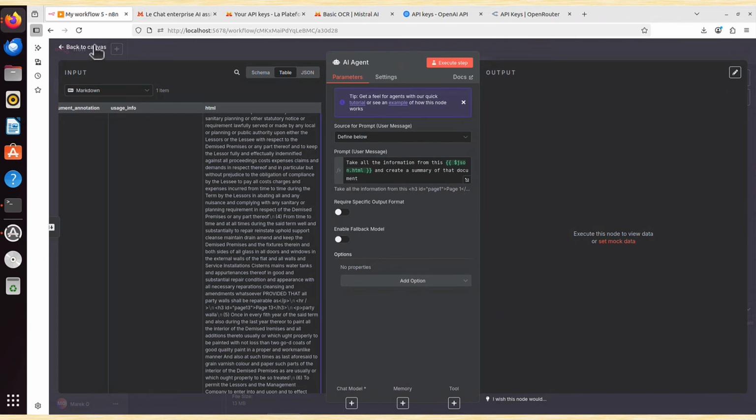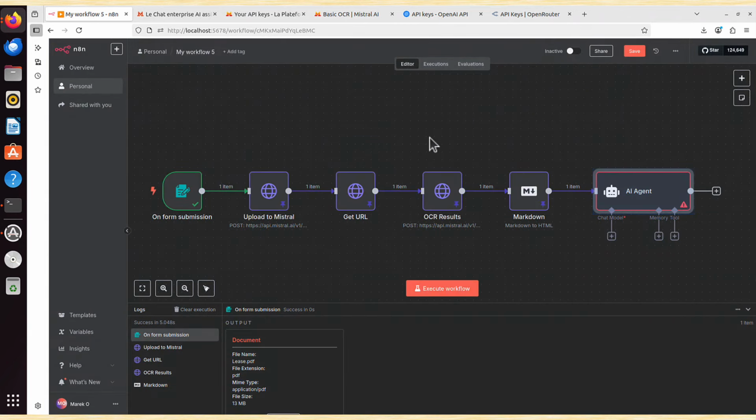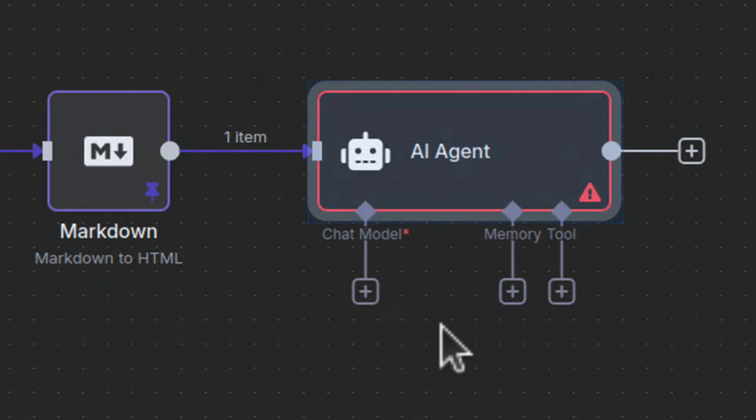So I will go back to Canvas, because that's all we need here. And our agent is red right now, because it doesn't have any LLM model attached. And to attach an LLM model, you need one more thing.